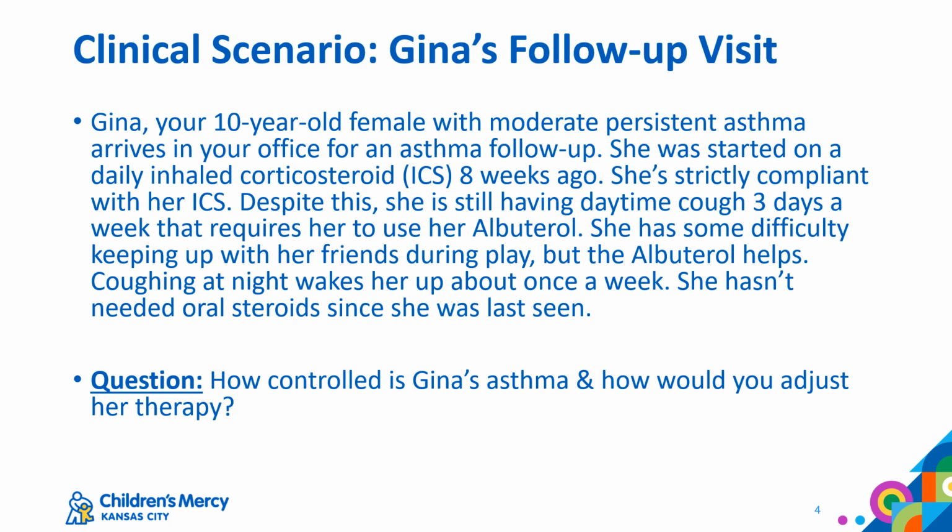Gina, your 10-year-old female with moderate persistent asthma, arrives in your office for an asthma follow-up. She was started on a daily inhaled corticosteroid 8 weeks ago. She's strictly compliant with her ICS. Despite this, she's still having daytime cough 3 days a week that requires her to use her albuterol. She has some difficulty keeping up with her friends during play, but the albuterol helps. Coughing at night wakes her up about once a week. She hasn't needed oral steroids since she was last seen. How controlled is Gina's asthma, and how would you adjust her therapy?